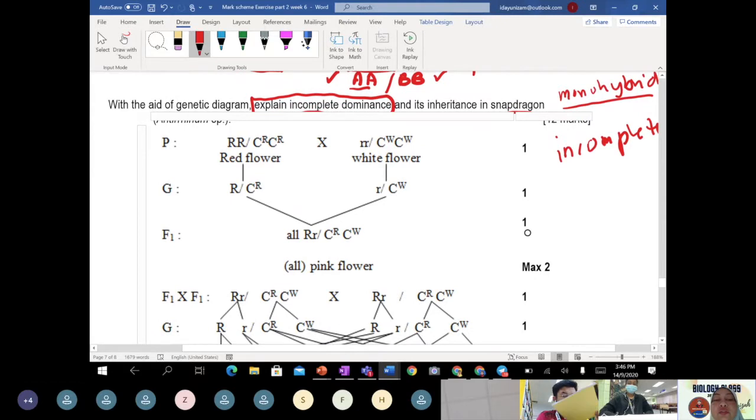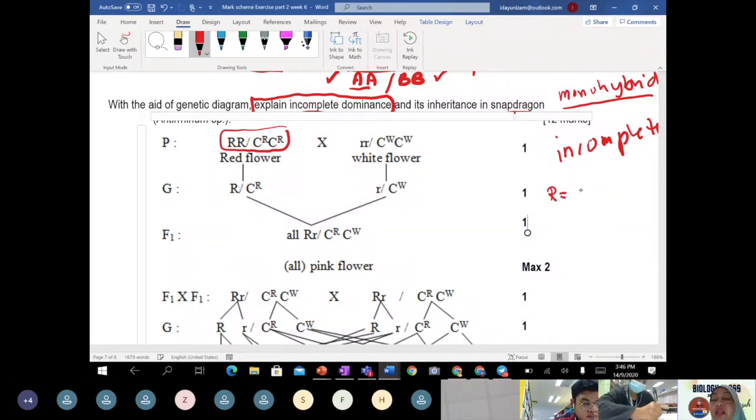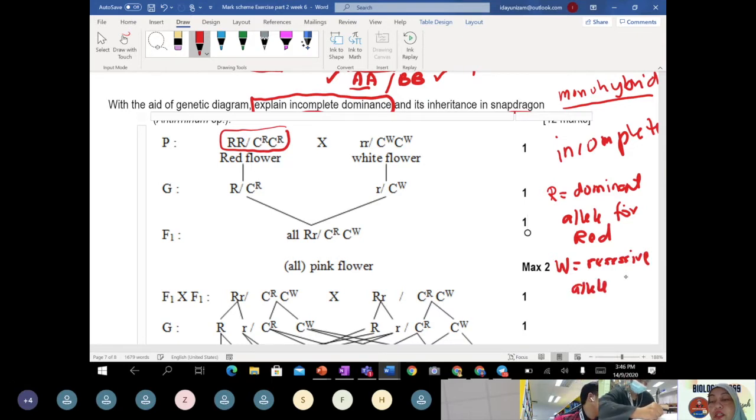Teacher would like you to write down that there are two ways of writing the genotype. You can write that R is the dominant allele for red, and W is the recessive allele for white.